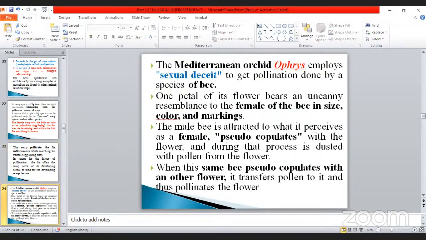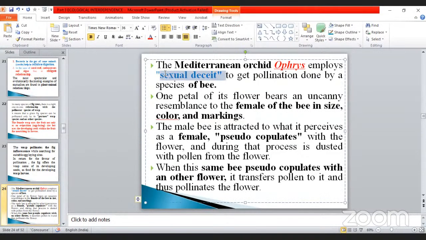Next one is the Mediterranean orchid. This is very, very important, my dear students. So many times this question is asked. Don't forget, this is very important. You can note it down. The Mediterranean orchid Ophrys implies sexual deceit.